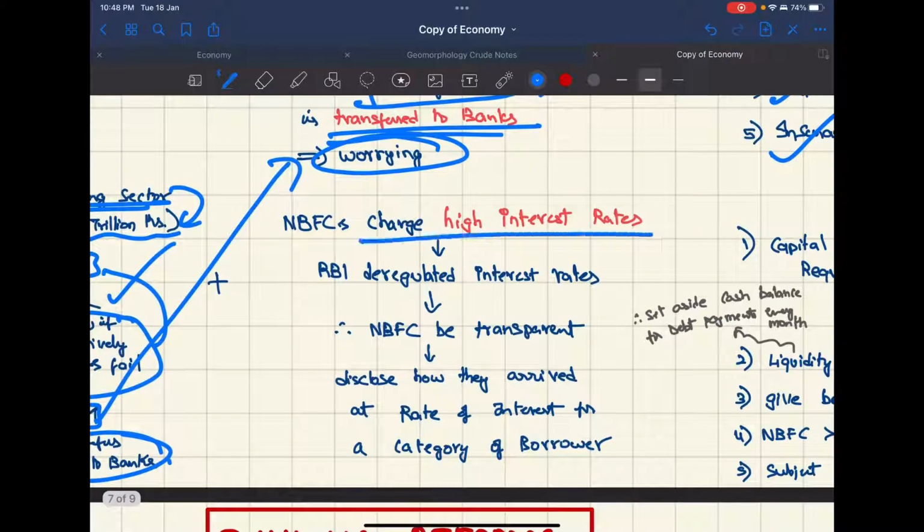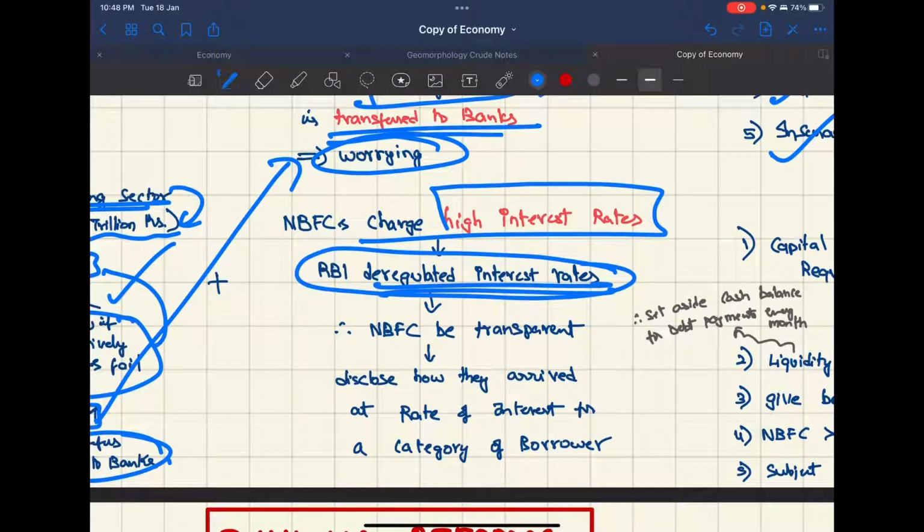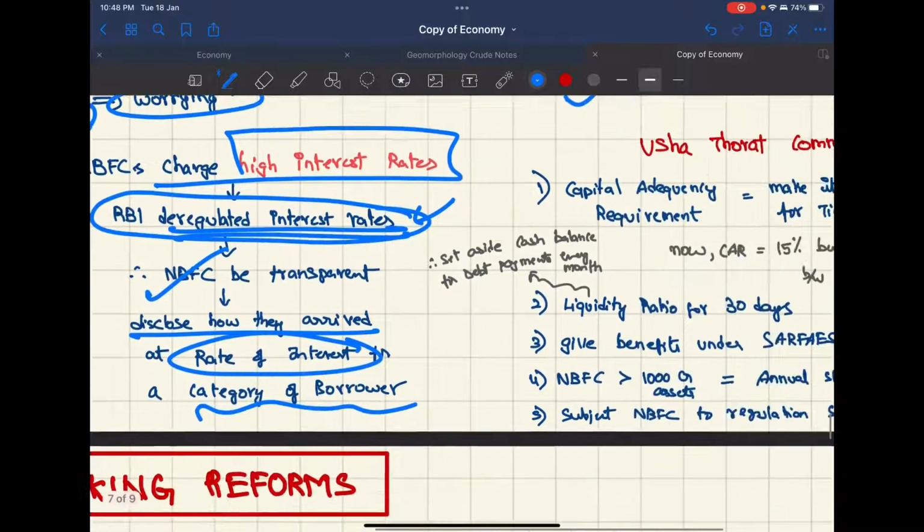Also, NBFCs are charging very high interest rates since RBI deregulated the interest rates, which were very complex actually. So NBFCs need to be transparent. They should disclose how they are arriving at the different rates of interest for different types of borrowers.